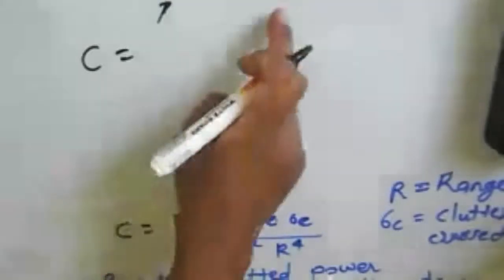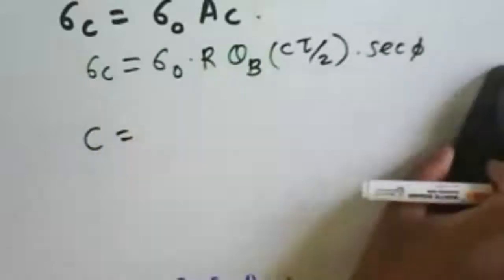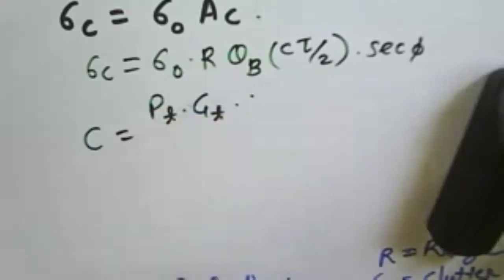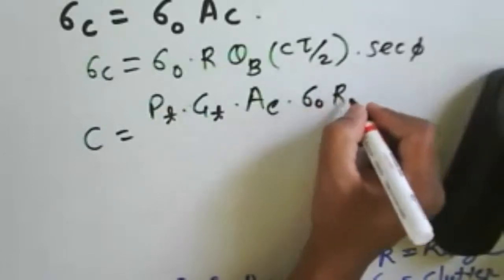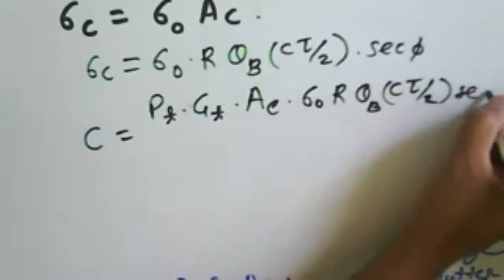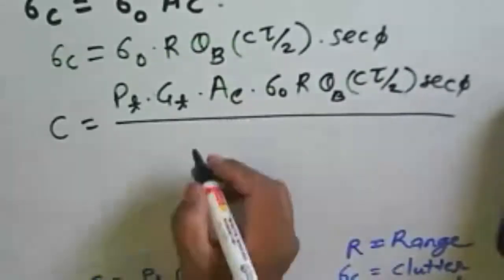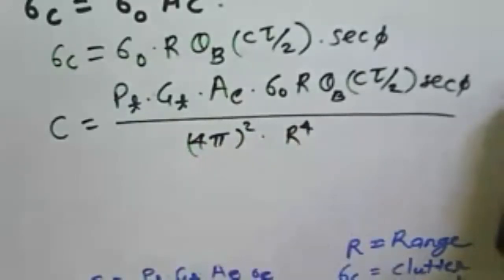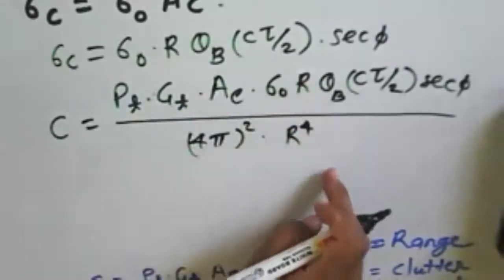Then we can rewrite the equation, this equation for P C, PT GT. So we can put here the sigma C and we can rewrite the equation, that is P C is equal to PT GT. We can have the AE, effective area of aperture, and now we need to change here sigma 0 R theta B c tau by 2 and sec phi here. Divide by, we have this 4 pi square into R raised to 4. Now this R gets cancelled. This R here gets cancelled.